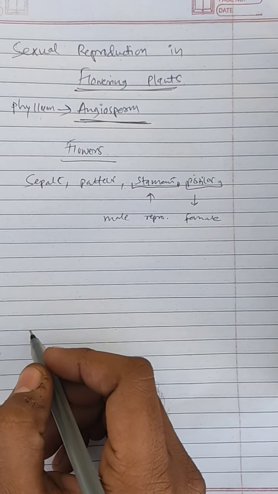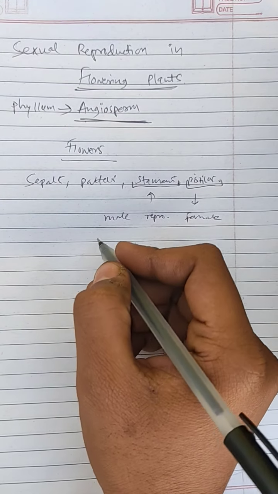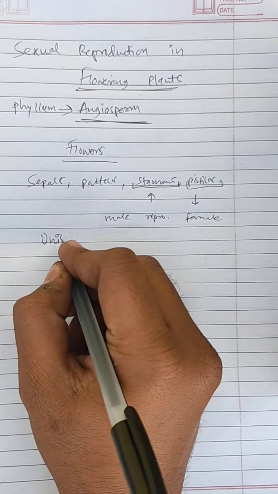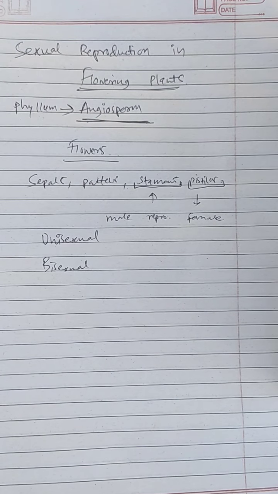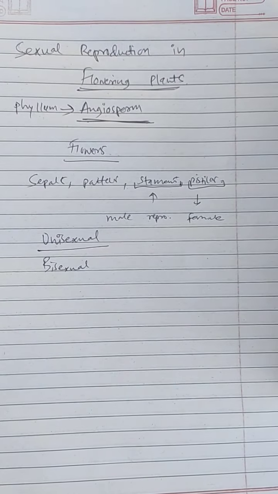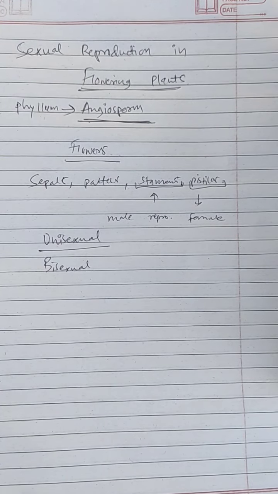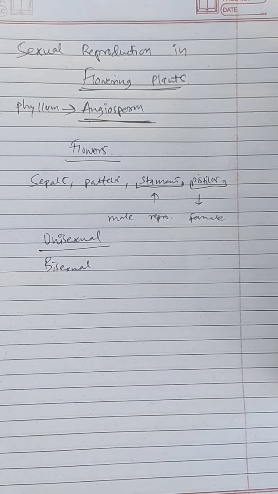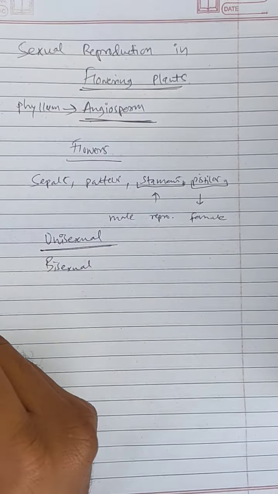Like in most higher organisms, there are two types on the basis of presence of reproductive organs: unisexual, like us human beings, we are either male or female. Exceptions are there, but mostly we contain either male or female reproductive organs. In plants also there are some unisexual flowers and some bisexual flowers.